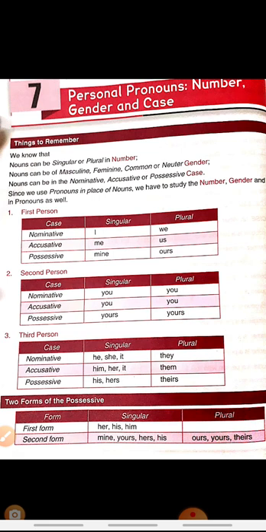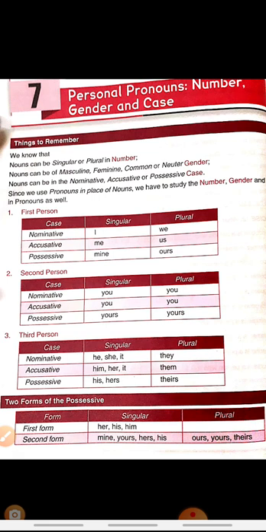So first person, as you all know, is I, me, we, us. I, me and mine are used for singular. We, us and ours are used in the plural form. Okay, nominative, accusative and possessive. Now what is nominative, accusative and possessive? Nominative means subject of the verb. In that case, I and we is the nominative. I in singular form and we in the plural form.